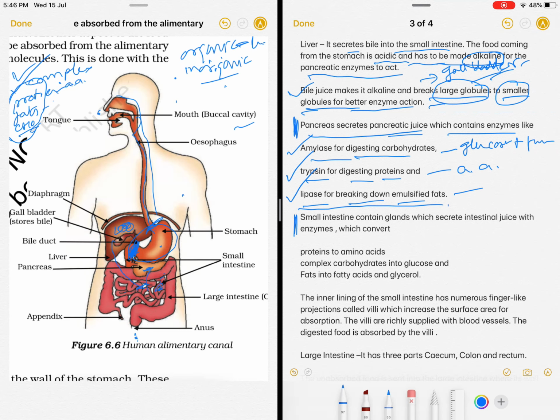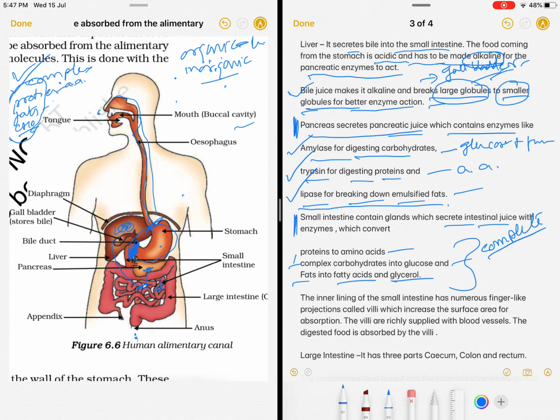Now small intestine also has glands inside it, and they do a similar action. The intestinal juices are released in the intestine, and again proteins are converted to amino acids, complex carbohydrates into smaller, simpler carbohydrates, and fats into fatty acids and glycerol. So now the digestion of the food in the small intestine is complete.